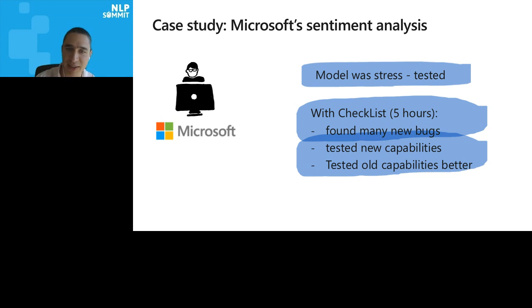And old capabilities that they already tested, like negation, they had a benchmark just with negation. With CheckList and our test types, they tested it better and found a variety of bugs. So CheckList is useful. You take a 5-hour session for a mature product, and they still found a lot of bugs that then they went to try to fix.